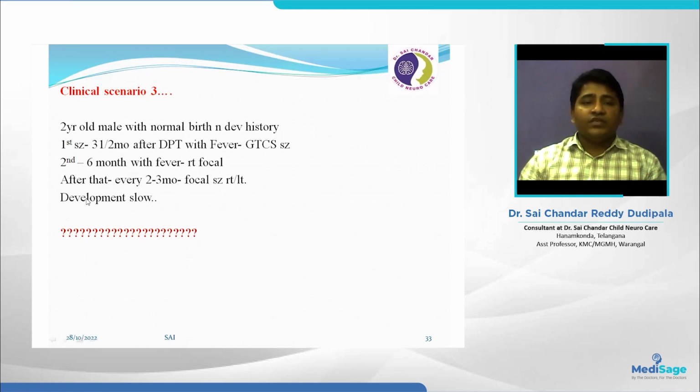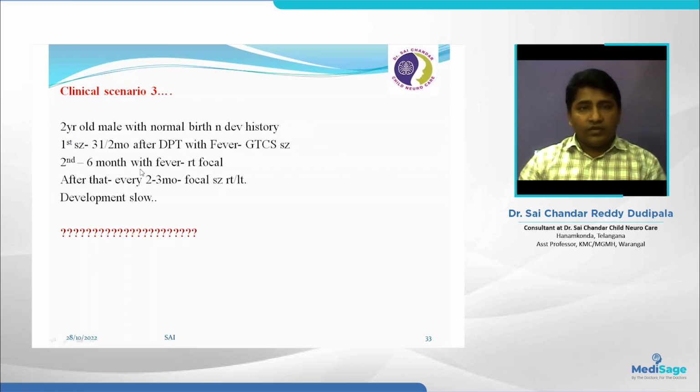So with these seizures, child development is slowing. So what is this case scenario? Here, multiple episodes of seizures started before 6 months of age. That is also with vaccination and complex febrile seizures most of the time. So this is a special situation, a severe type of febrile seizure spectrum. That is the Dravet syndrome type.